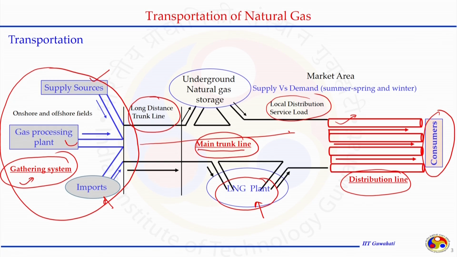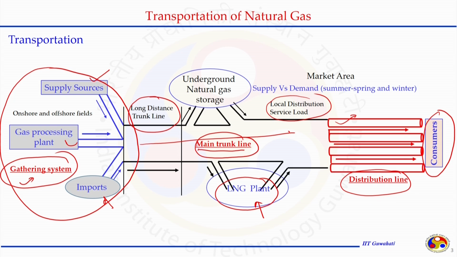The natural gas that is produced should be stored, either in the form of an LNG plant, or underground in depleted oil and gas reservoirs, where we know the geological formation details. We can store the natural gas there, and whenever the demand is high compared to supply, we can use these underground storage or LNG plant processing facilities to match the demand.